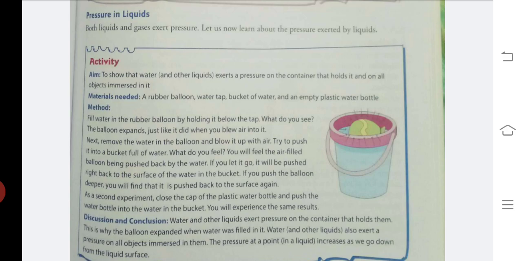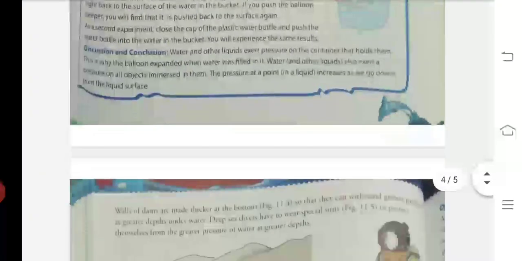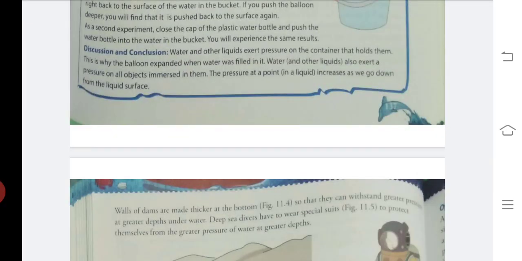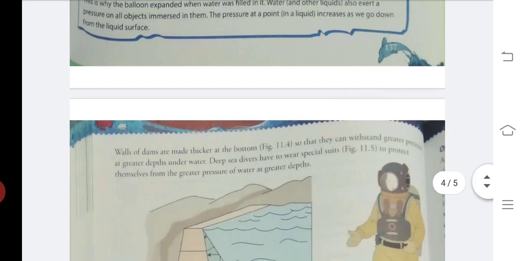So water and other liquids exert pressure on the container in which they are there, and they also exert pressure on all the objects which we are putting inside. Here we are putting the balloon inside. So the water is exerting pressure on the balloon also. And as we go deeper, the pressure goes on increasing. So inside the sea, when we are going deep, the pressure is tremendous. It is very high. That is why the sea divers have to wear special diving suits.